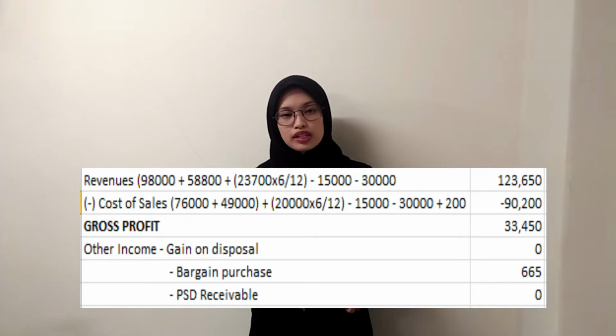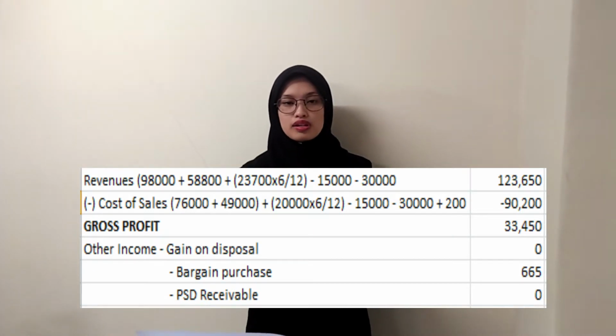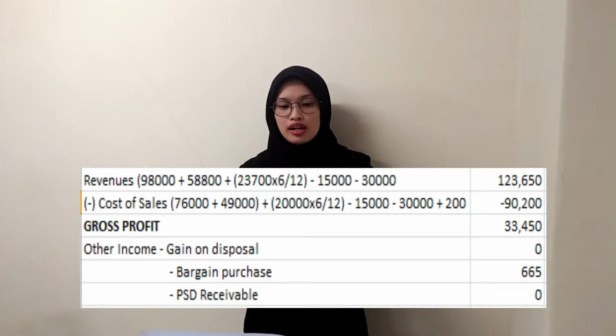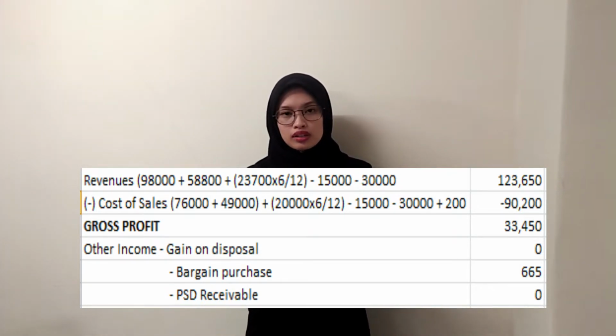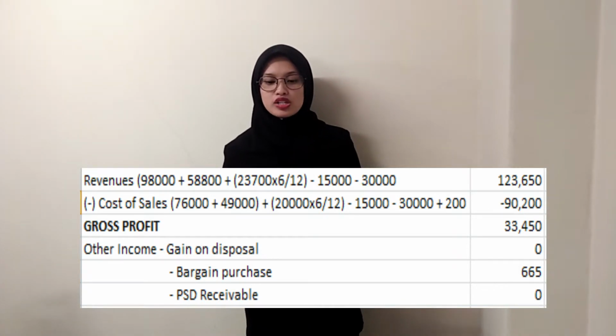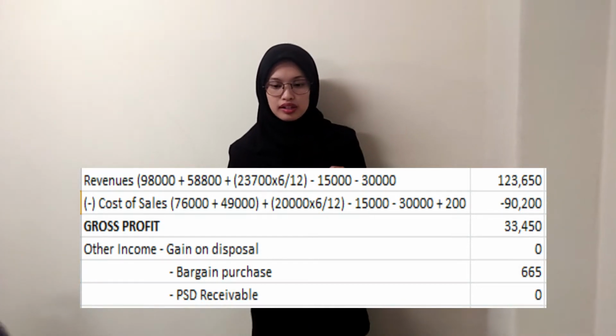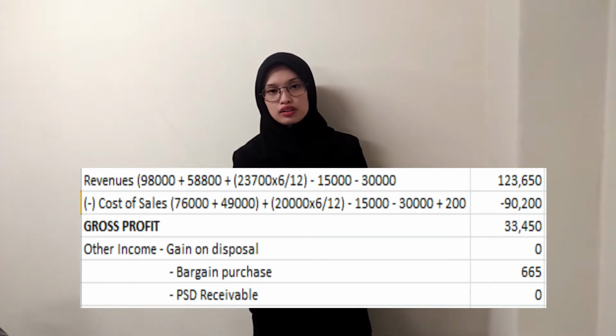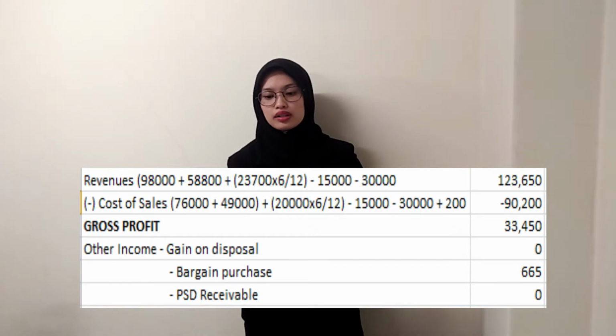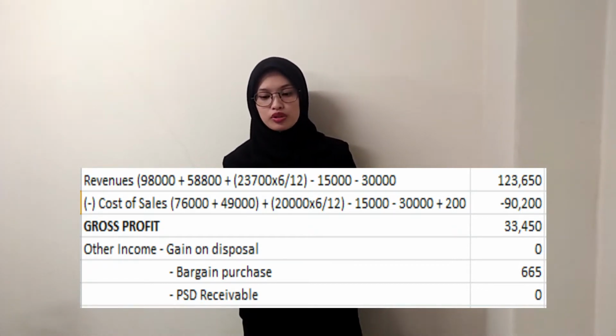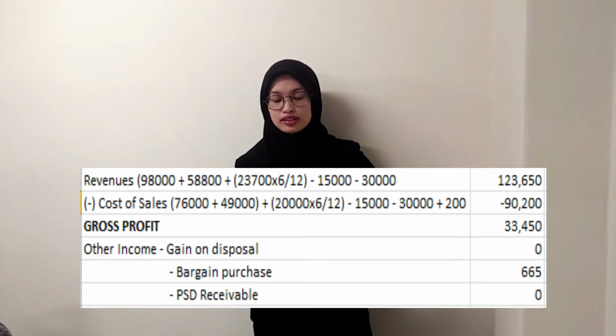For revenues, we will deduct the intra-sales with the subsidiary, which has 2 transactions there, and then we will minus the cost of sales. In the cost of sales, we will deduct one amount of intra-purchase, and we will add an amount of URP of inventory. Then we will get the gross profit, which is 33,450.